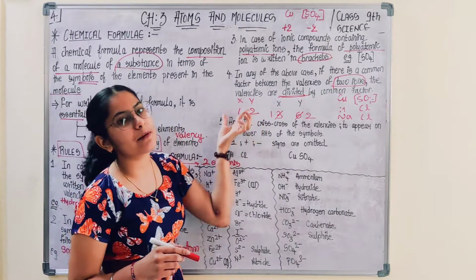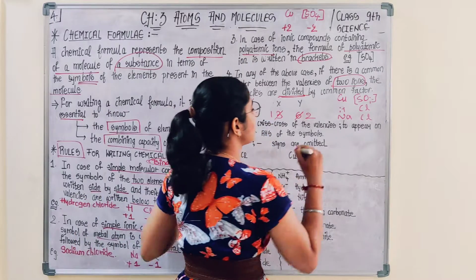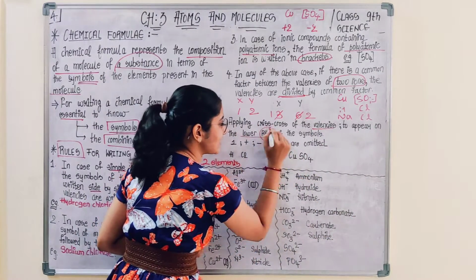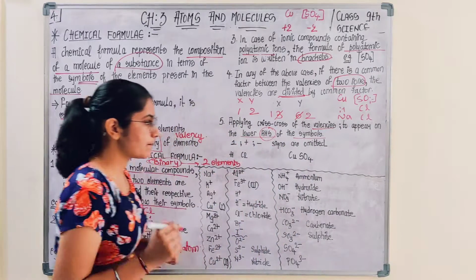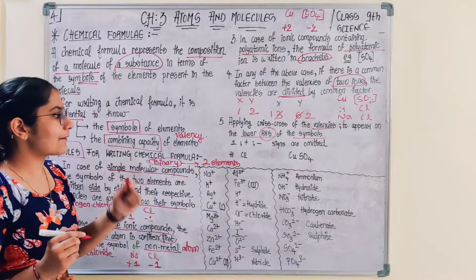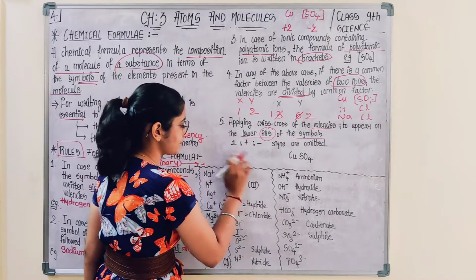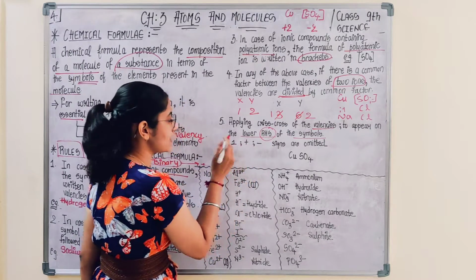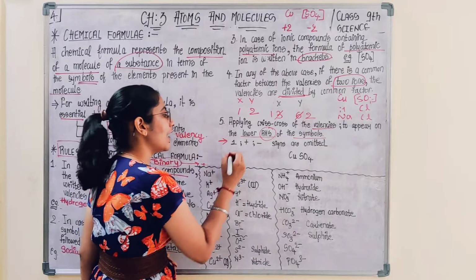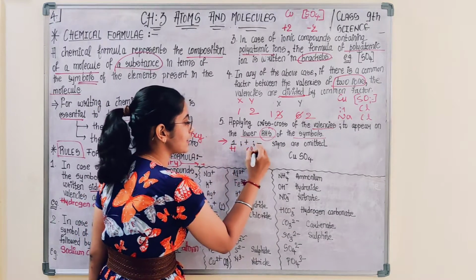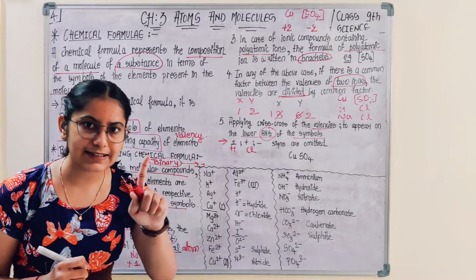Then you have to apply crisscross of the valencies to appear on the lower right hand side of the symbols. Let us take an example, starting with HCl, hydrochloric acid. First step, write the symbol of the elements.